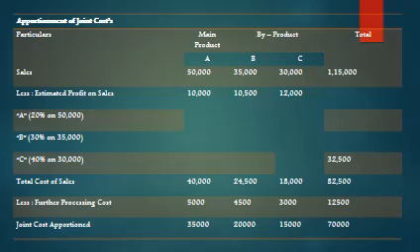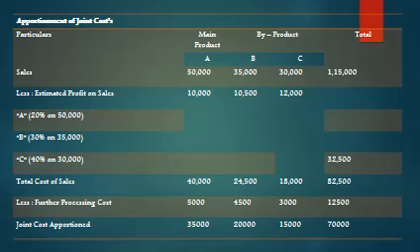So apportionment of joint cost. Particulars: sales, main product A, byproducts B, C: 50,000, 35,000, 30,000, 1,50,000. Estimated profit on sales: 10,000, 10,500, 12,000. That is 20% on 50,000, 30% on 35,000, 40% on 30,000. So estimated profit on sales 32,500. Total cost of sales 40,000, 24,500, 18,000, 82,500.